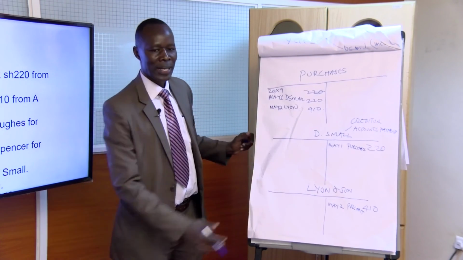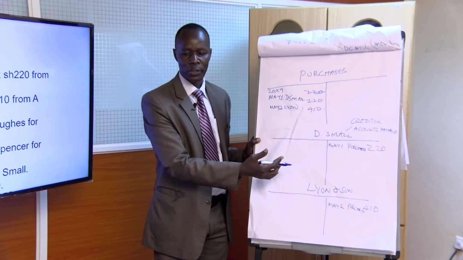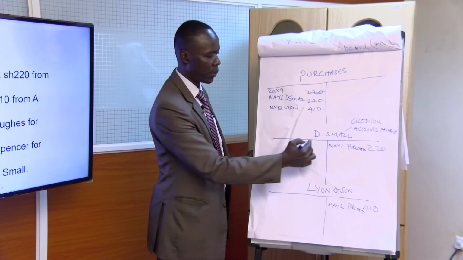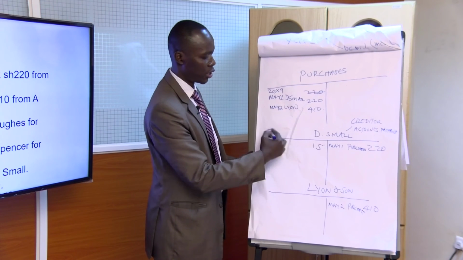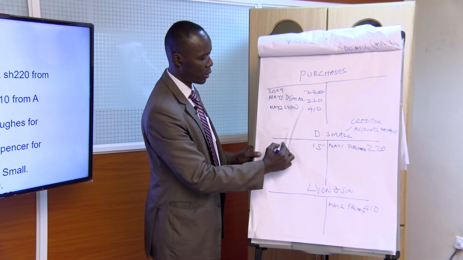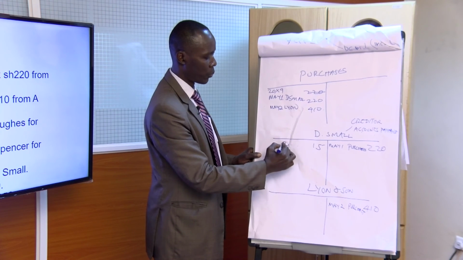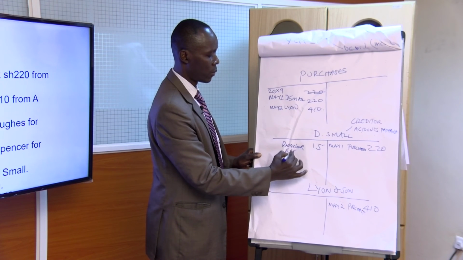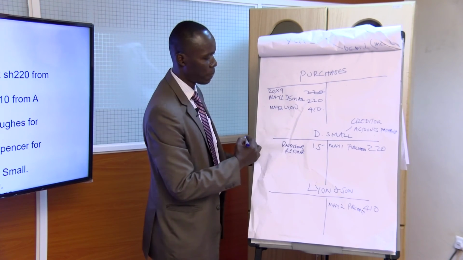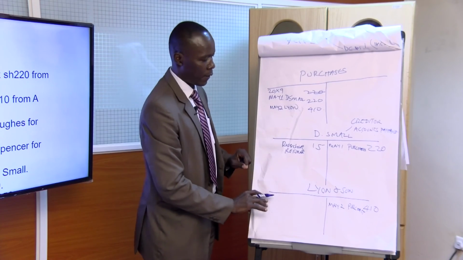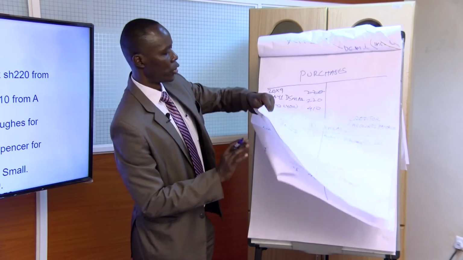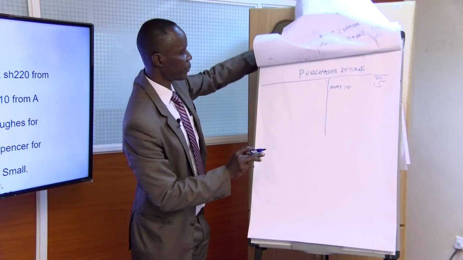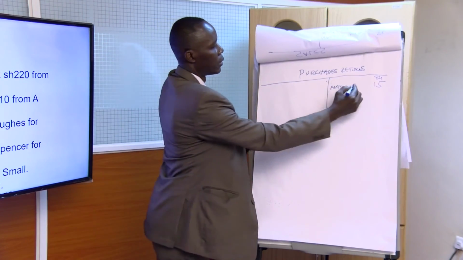And then our liability to him is decreasing. So a decrease in liability is debited. So we need to debit by that same amount, 15. Interchange the names of these accounts. This is returns or purchases returns. Remember, you can also call it returns outwards. And then the returns outwards, you will show this small. Don't forget to show the dates. D small.